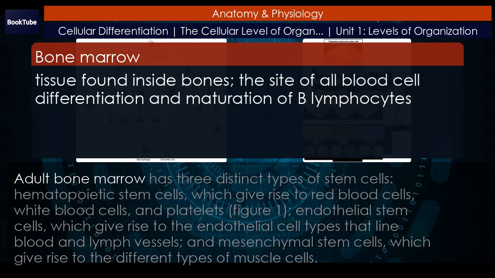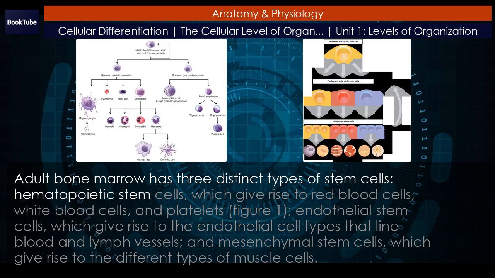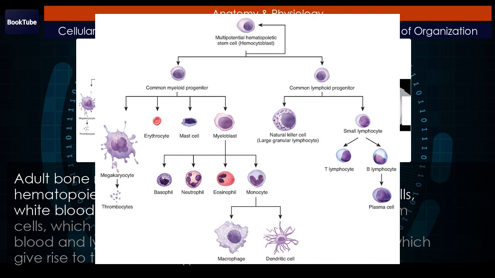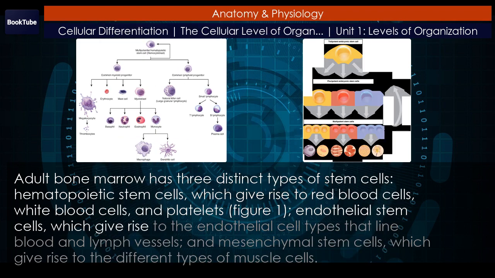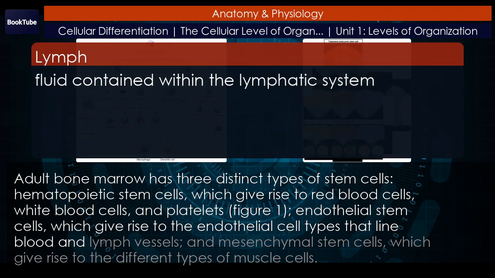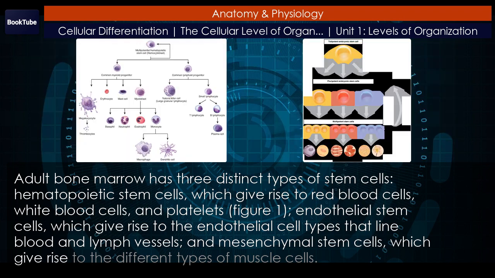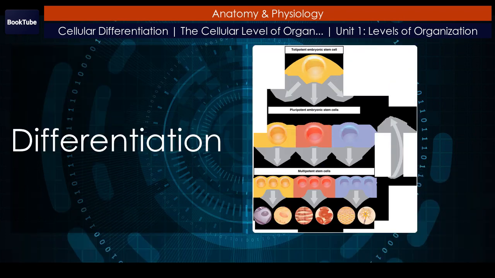Adult bone marrow has three distinct types of stem cells: hematopoietic stem cells, which give rise to red blood cells, white blood cells, and platelets. Figure 1. Endothelial stem cells, which give rise to the endothelial cell types that line blood and lymph vessels. And mesenchymal stem cells, which give rise to the different types of muscle cells.